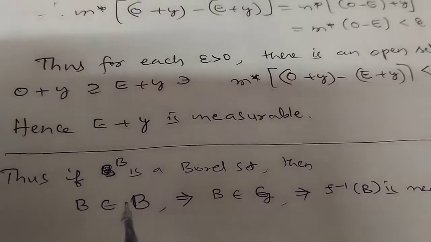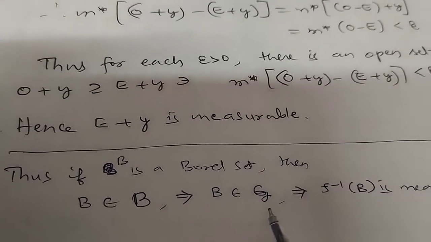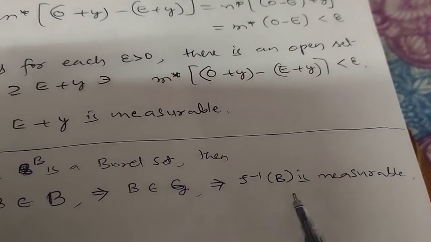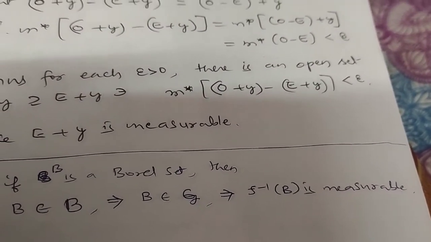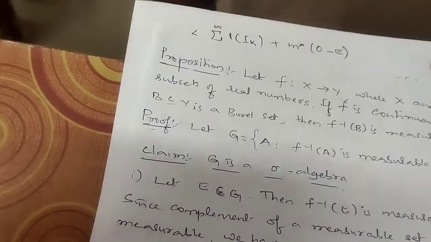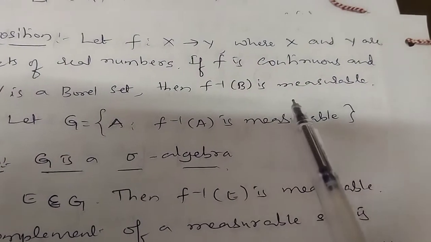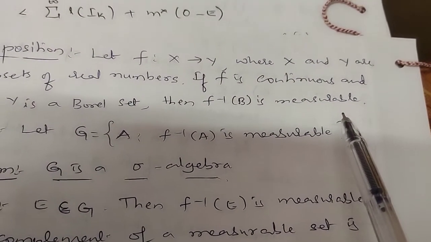Thus, if B is a Borel set, then B belongs to G, which means f inverse of B is measurable. So the given statement is: if B contained in Y is a Borel set, then f inverse of B is a measurable set. This is one result.